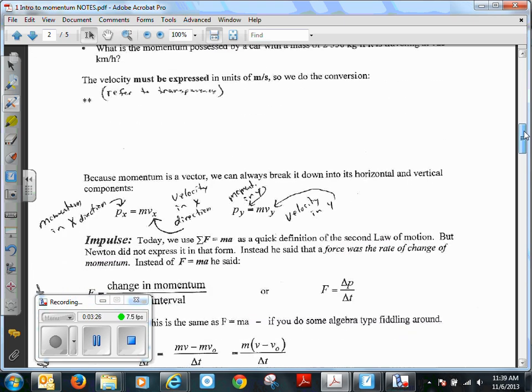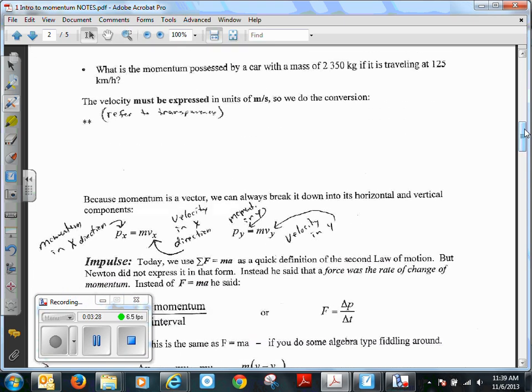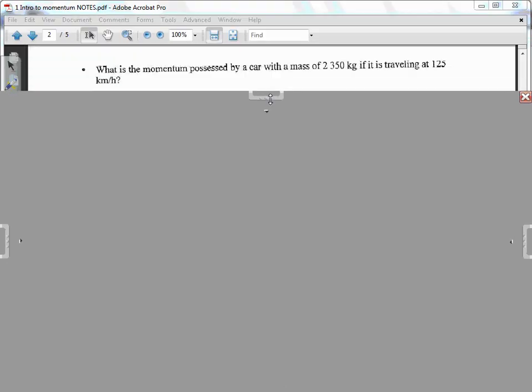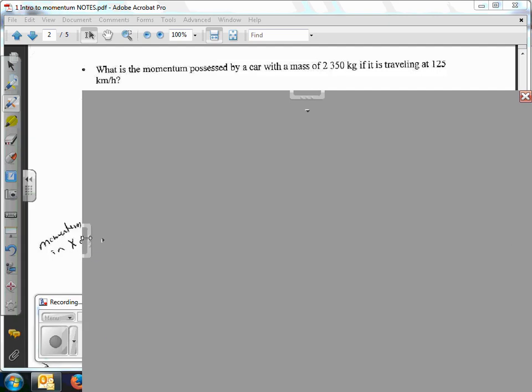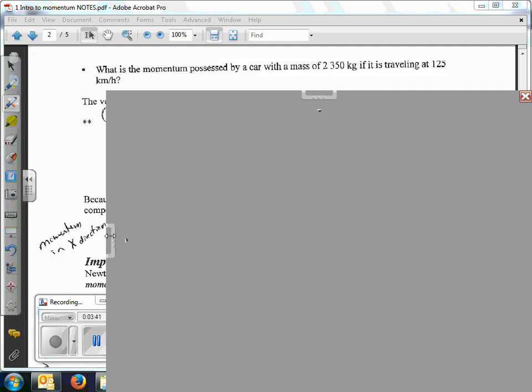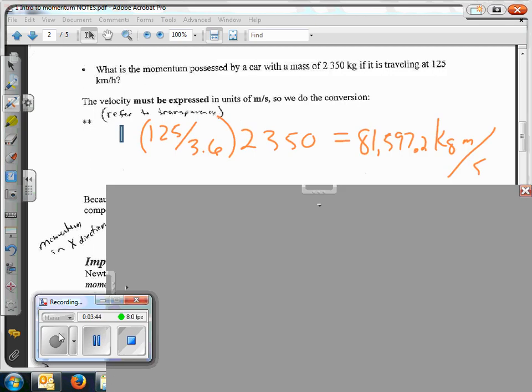So let's just do some simple problem here. I'll see if you guys can do this. This problem says, what is the momentum possessed by a car with a mass of 2,350 kilograms if it's traveling at 125 kilometers per hour? Okay, good. This conversion here, 125 divided by 3.6, is getting to meters per second. And this then is the mass. And so our momentum then is 81,597.2 kilogram meters per second.